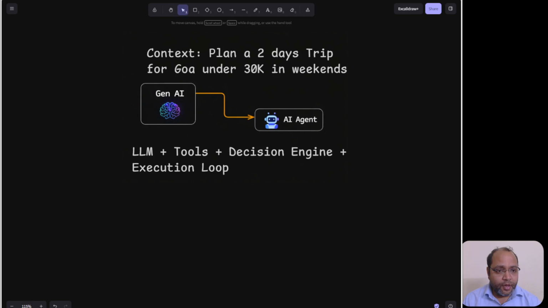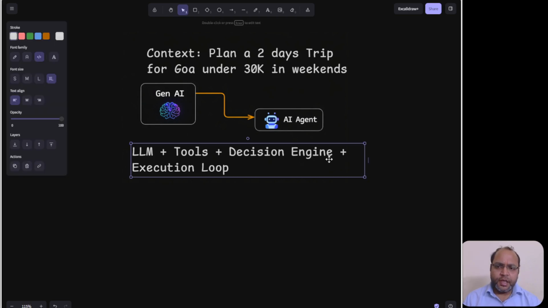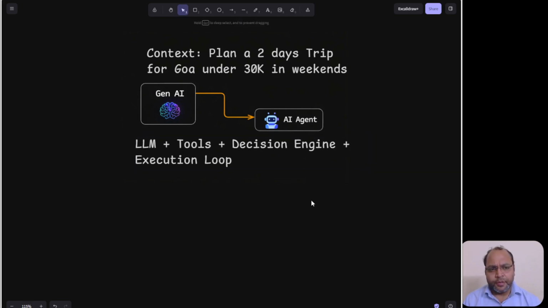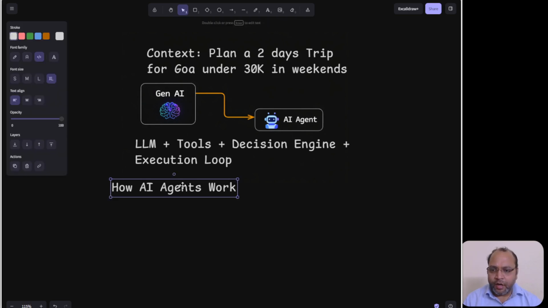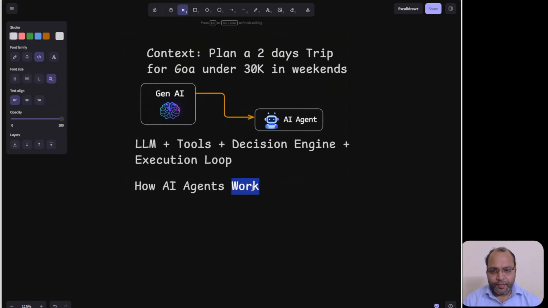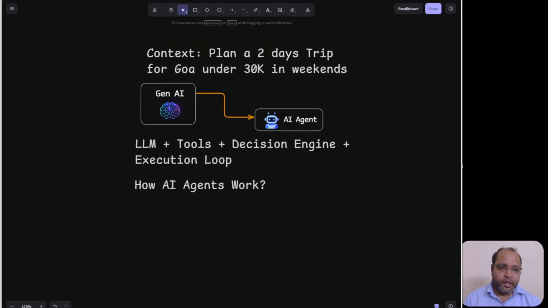So we know this AI agent can solve this problem, but the further question is how an agent works exactly. The agent has several steps to work. Let's first try to understand how an agent works. The agent has an input goal.